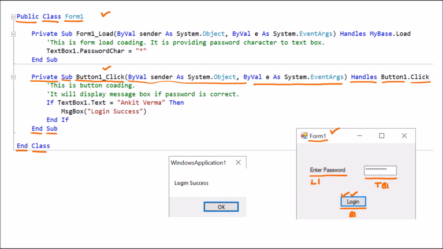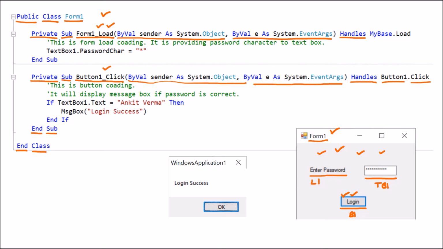Now we can see that in this button we have put comments. But before that, we just click on the form. Anywhere on the form we can click, and afterward this Form_Load function will open. So here Private means accessed inside, Sub means void, and this is Form_Load, which means whenever we click on run project and the form starts, then this function automatically starts. So that is the Form_Load function.